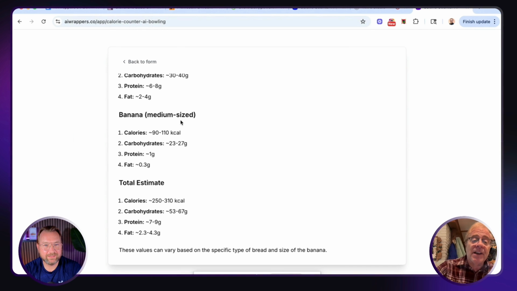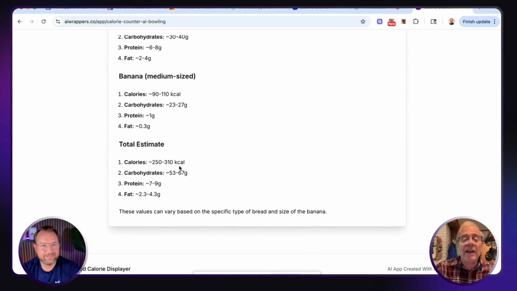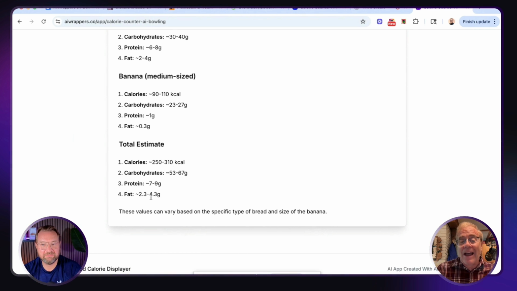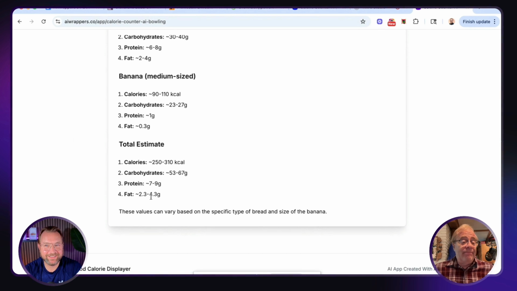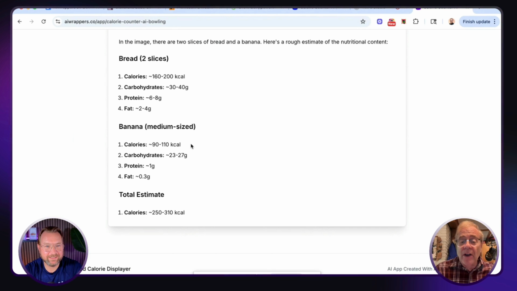And I didn't know that there's 100 calories in a banana, but there are. And there's the carbohydrates, the protein, the fat. And then it gives you a total estimate of that meal, which in this case is about 300 calories, carbohydrates about 60 grams, protein about 8 grams, and fat about 3 grams. So it really broke that down for us. Super cool. If I'm watching my calories, which I am, then there you have it. So that's an actual usable app, and you saw it in use. Not only did we produce the app, but we actually used the app as well.